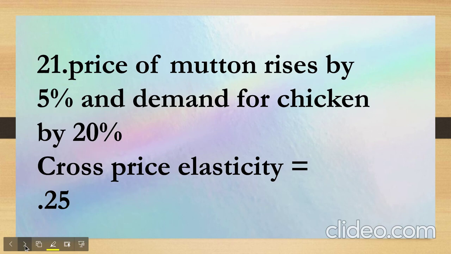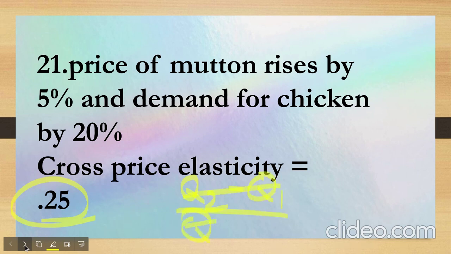Next question. Price of mutton rises by 5% and demand for chicken by 20%. These are substitute goods, as we know, and we had to find out the cross price elasticity using the arc elasticity method. That would be, I'm so sorry, it would be percentage change in quantity upon percentage change in price of the other commodity, right?